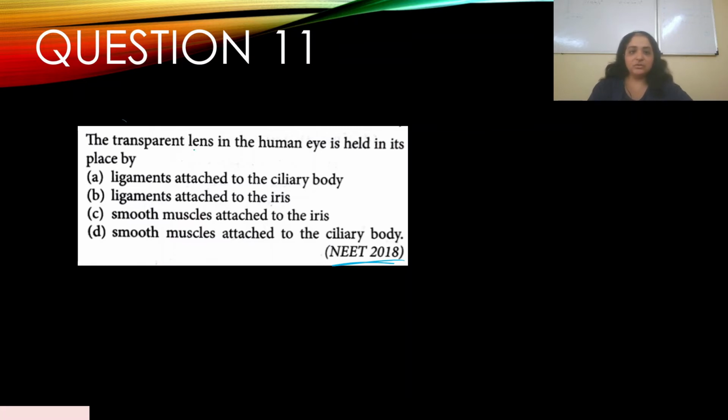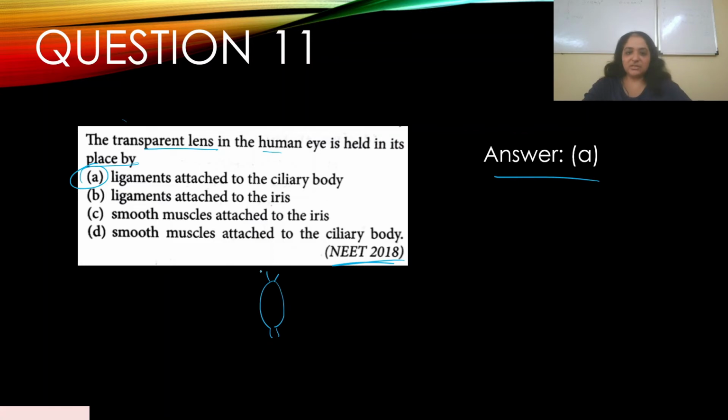So we are looking for what holds the transparent lens in place. Anything that is held in place is held by ligaments, right? The only thing that you had to know was the anatomy of the eye. So the lens is attached by the ligaments of the ciliary body. So your answer is A.